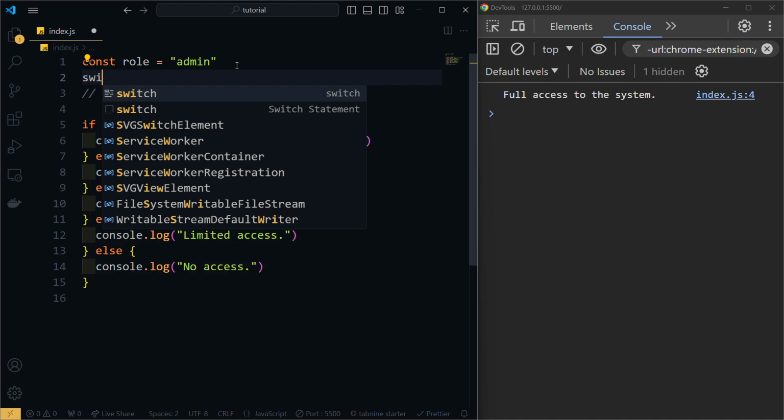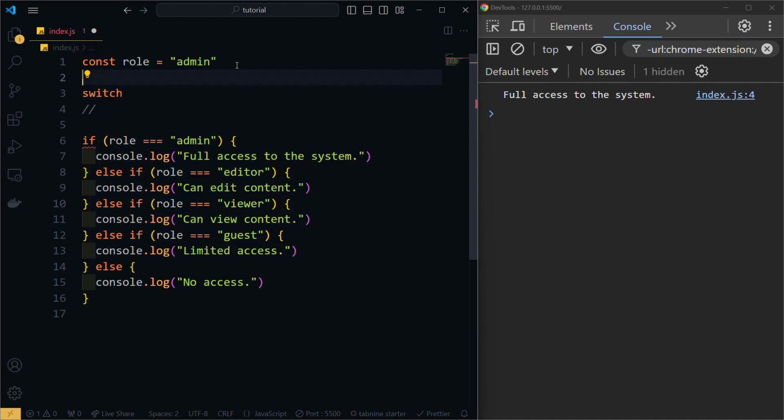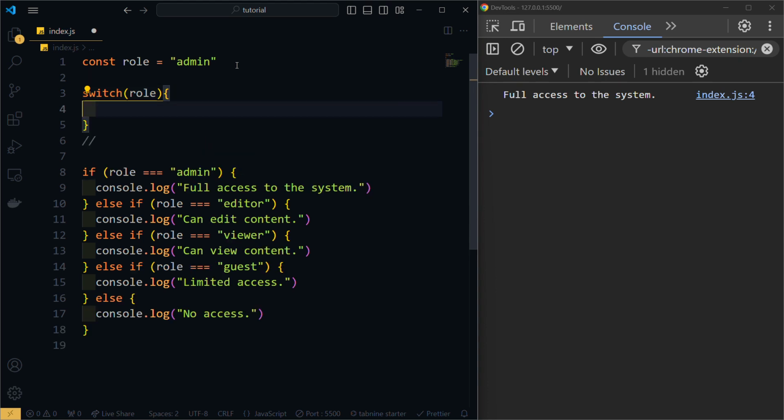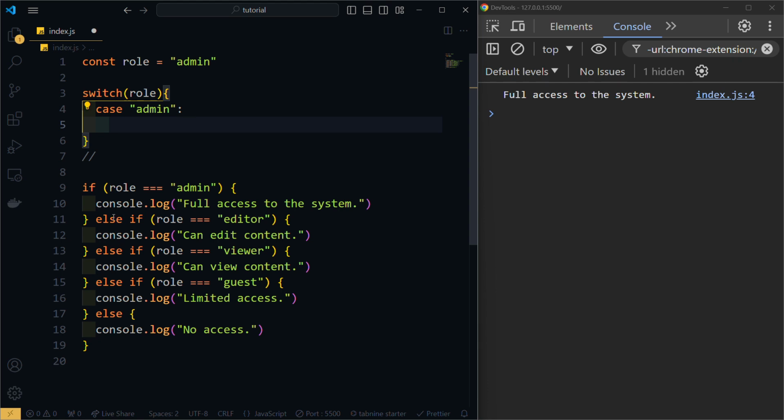So say switch, and in here we pass the variable that we want to check on. So call it role. Open curly braces, and then case, and then type in the value. So admin. This one is equal to if, so case admin is the same as if I were to say if role is equal to admin. Same thing. And in here I'm just going to console log this message.